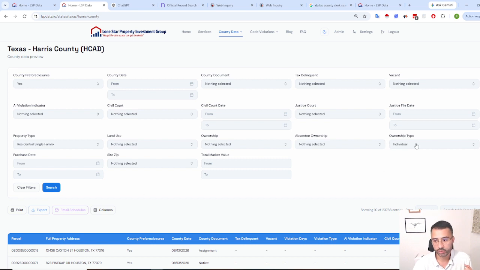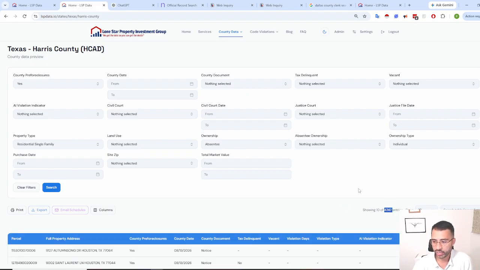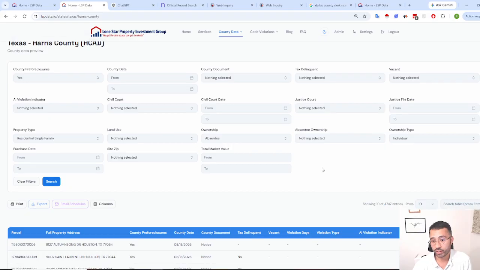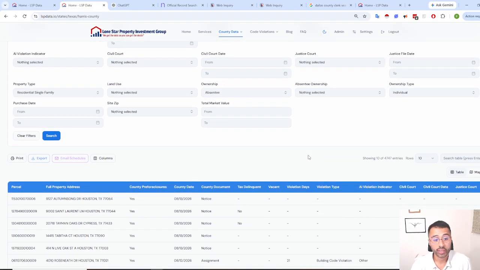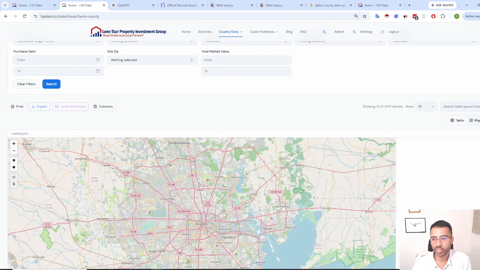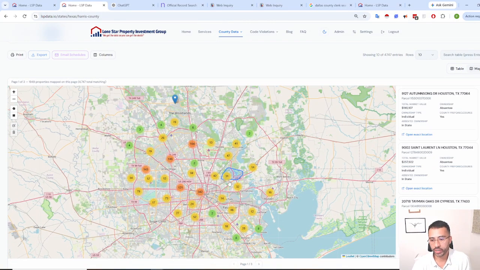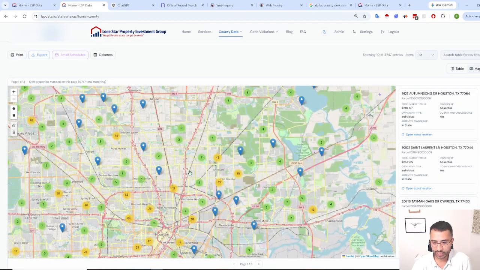And ownership type is individual, right? Whether you care about absentee ownership and that sort of thing, we can also do that. Let's say the person is an absentee owner. It makes it easier, and this brings the document count down. Another interesting thing that we added, especially if you're not familiar with specific cities, is this map feature that we're working on. And it may make it easy for you to visualize it.